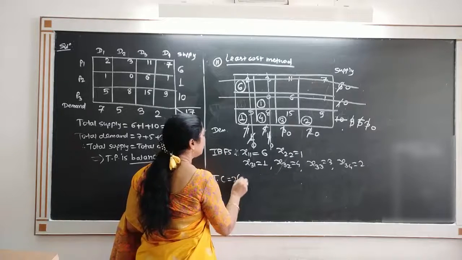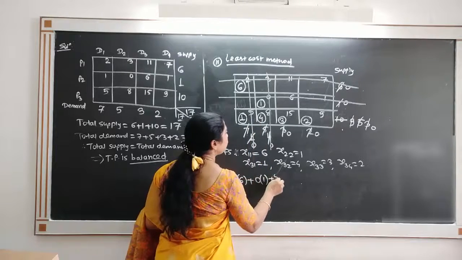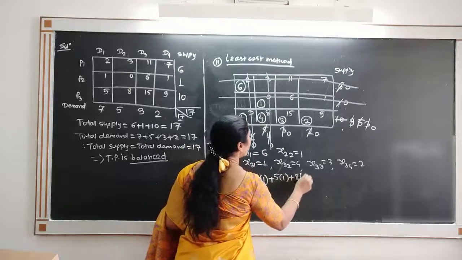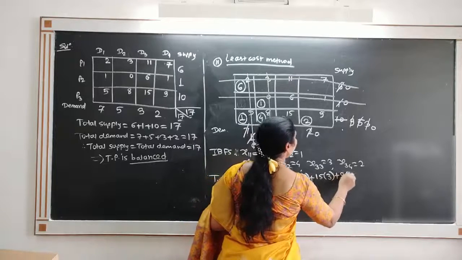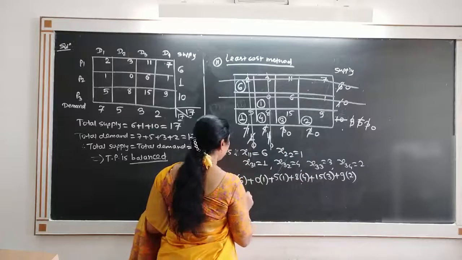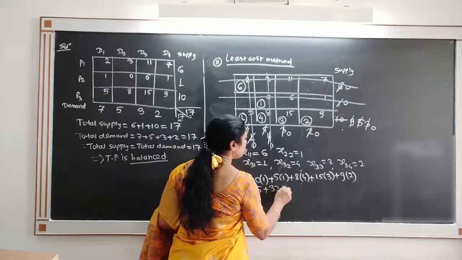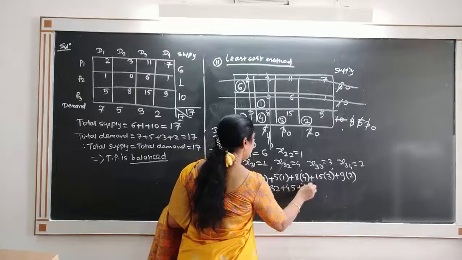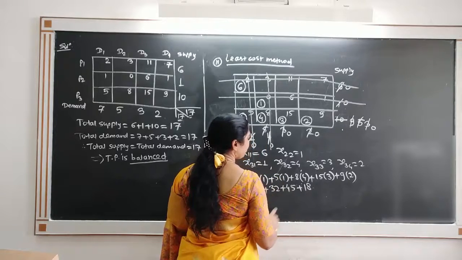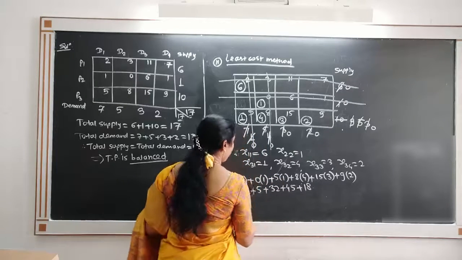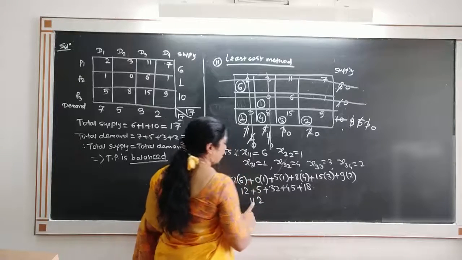It is nothing but 2 into 6 plus 0 into 1 plus 5 into 1 plus 8 into 4 plus 15 into 3 plus 9 into 2. It is nothing but 12, 0, 5 plus 32 plus 45 plus 18, which totals 112.